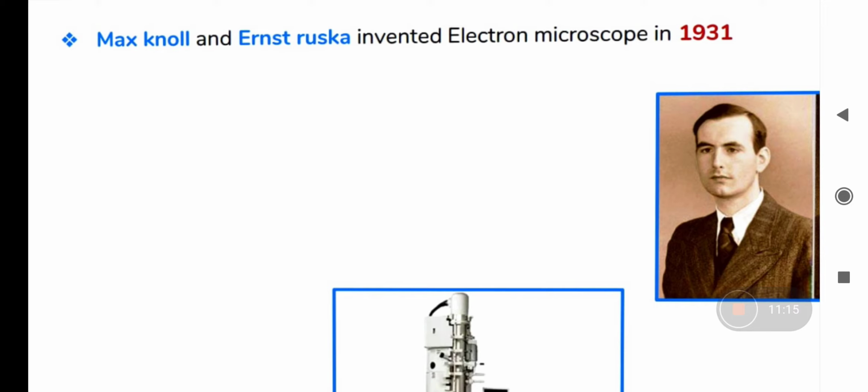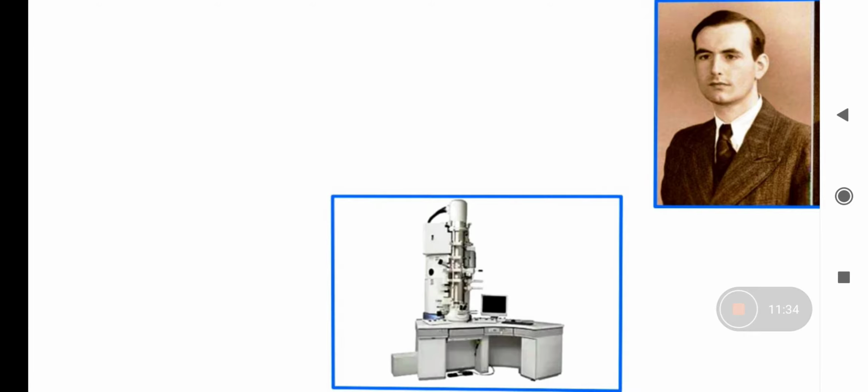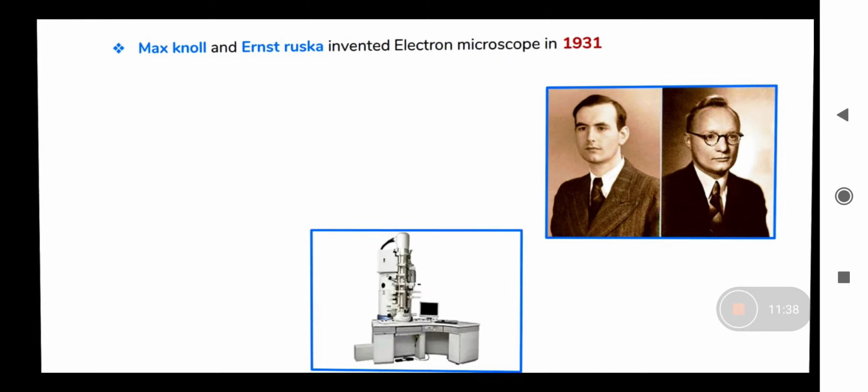So here you can use the electron microscope to see in a more clear and detailed form. So Max and Ruska invented the electron microscope. It looks like this. It is connected with the computer, where you can see the different structures.